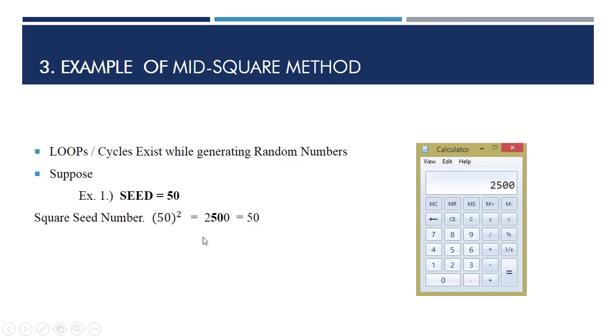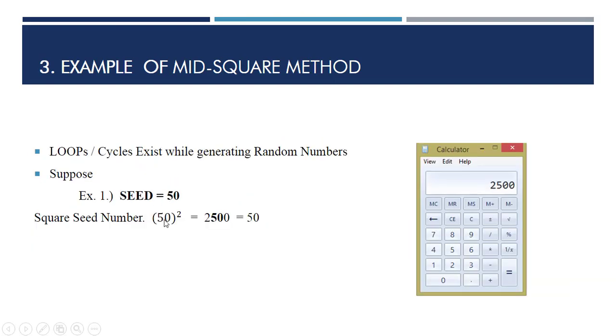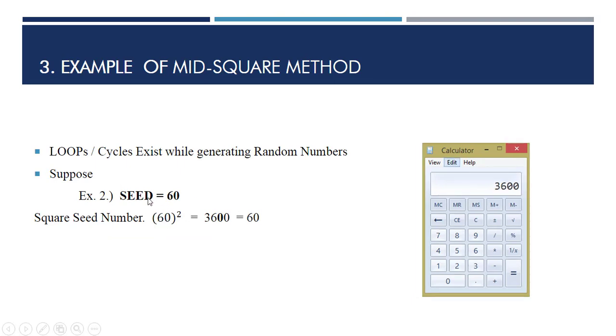So I was talking about loops like this. While you solve this example you will face some loops or cycles. The next example is to take a seed that is 60, square it, you will get this number, and again this is a cycle.